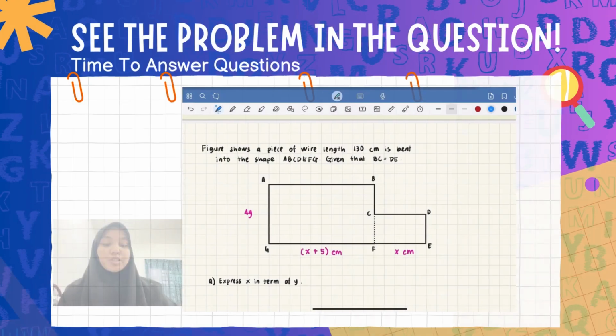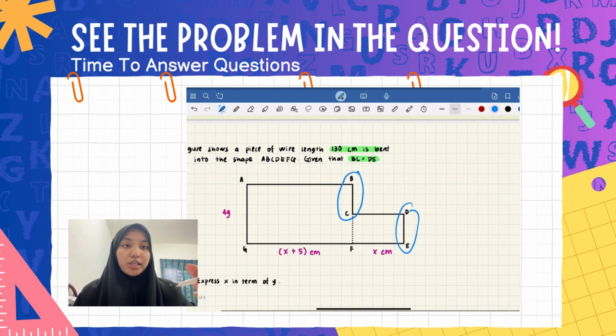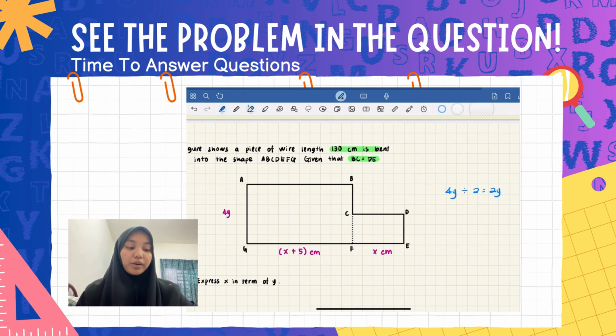Now we move to the next question. The figure shows a piece of wire of length 130 cm bent into the shape A, B, C, D, E, F, G, given that BC equals DE, which is this part equal to this part. If we look closely at the shape, BC and DE together equal AG, which is 4y. And 4y divided by 2 will get 2y for each part. So this part will equal 2y, this part will equal 2y.